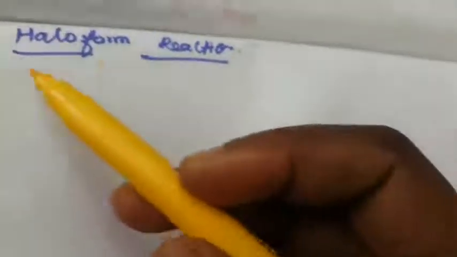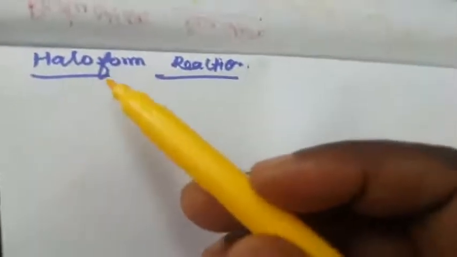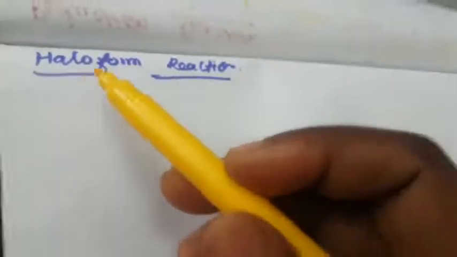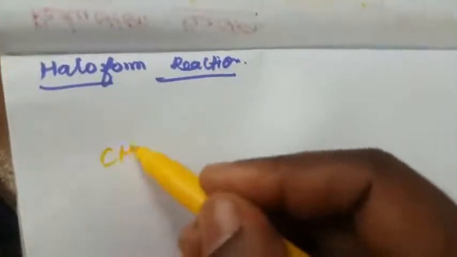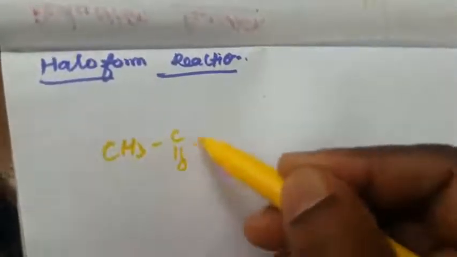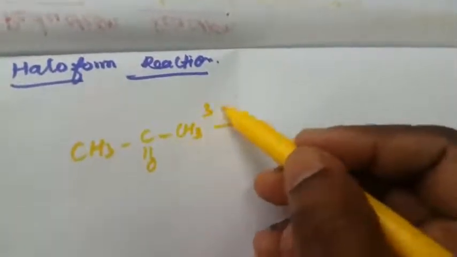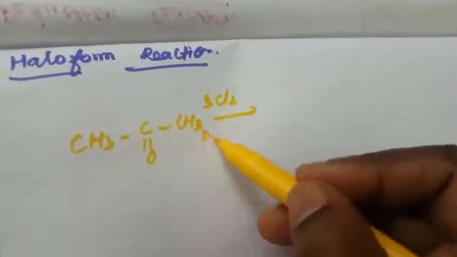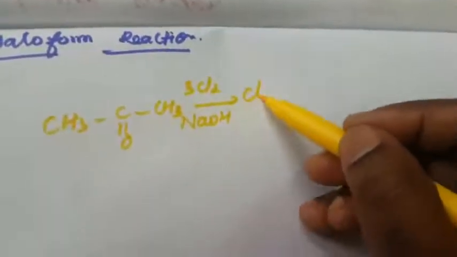What is meant by haloform reaction? What is meant by haloform? A compound containing 3 halogen atoms is called a haloform. How is it formed? When acetaldehyde or a ketone reacts with a halogen in the presence of a strong alkali, the corresponding haloform is formed.